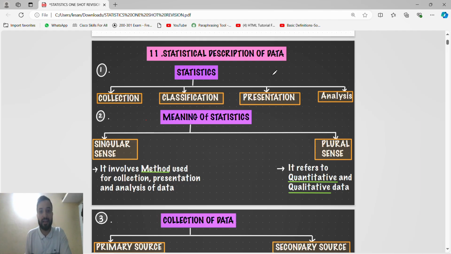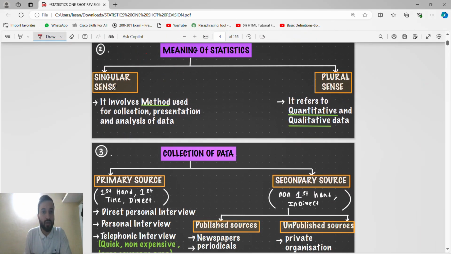First chapter is statistical description of data. So what is statistics? Statistics is based on four things. First is collection of data, then classification of data, then presentation of data, then analysis of data. Data is nothing but information. Meaning of statistics: in the singular sense, statistics involves methods used for collection, presentation and analysis of data. In the plural sense, statistics refers to quantitative and qualitative data.